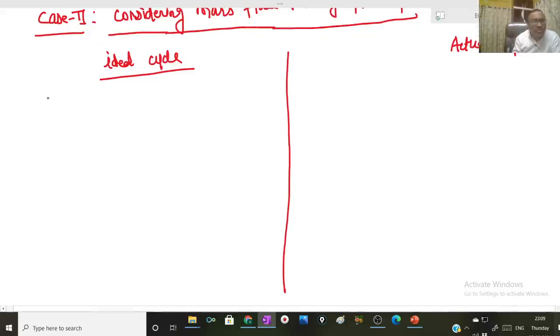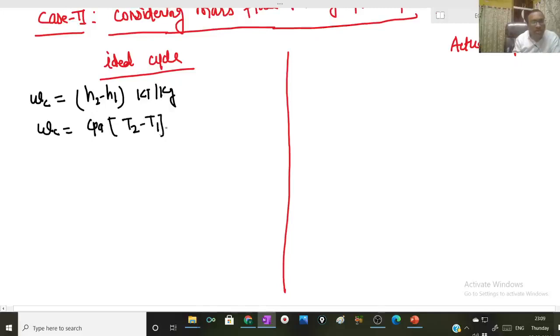So the very first expression will be the compressor work for ideal gas turbine cycle, considering the mass flow rate of air. It will be H2 minus H1 kilojoule per kg. This will be CPA T2 minus T1 kilojoule per kg of air.